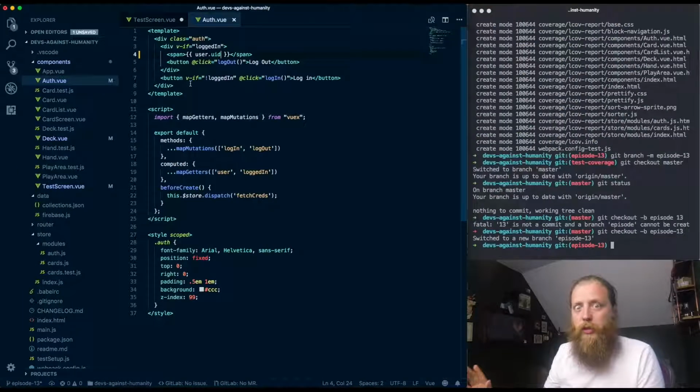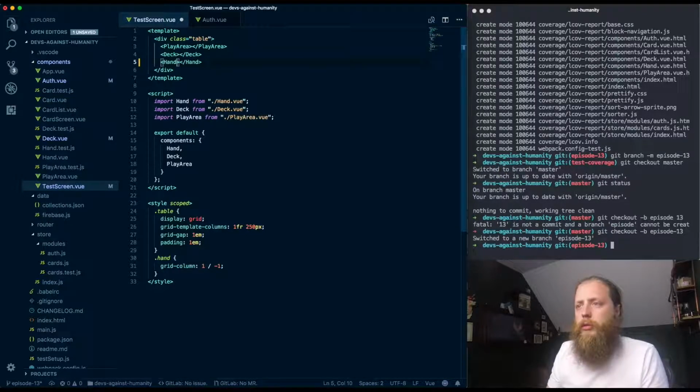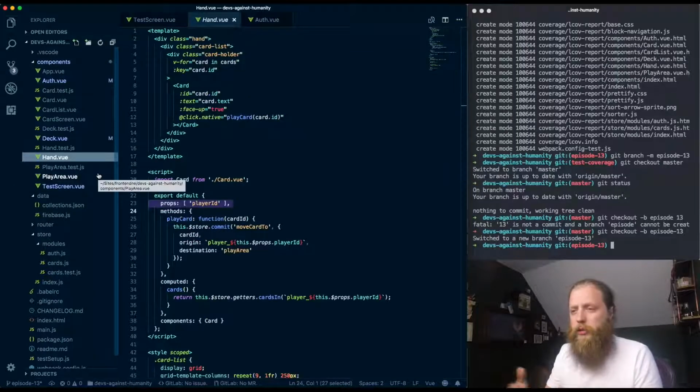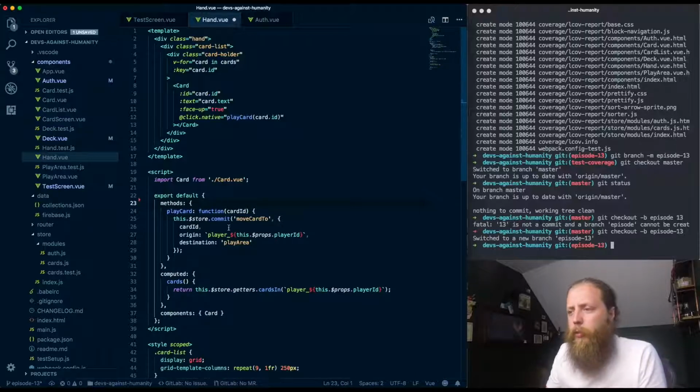We just want to do exactly the same thing in here. Now, thinking about it, it's not very secure passing the player ID as a prop. So let's remove that, because the hand will always be your hand, so we don't need to pass it down as a prop. So we can get rid of that player ID prop there.